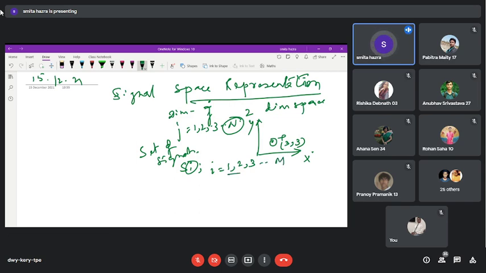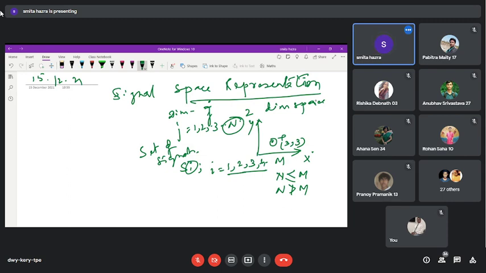If we consider binary, then it will end at 2. If we consider quaternary, it will end at 4. So it may extend up to m. m can take any higher value. The only restriction is that n is less than or equal to m. n never exceeds m.